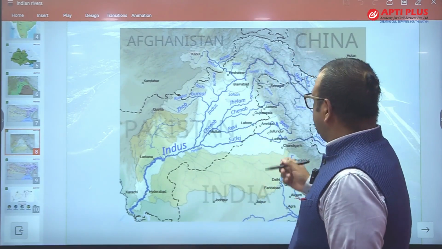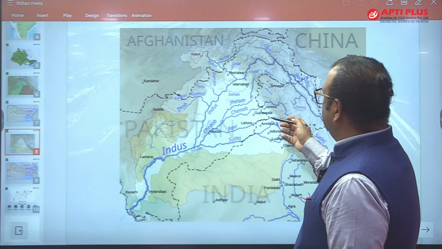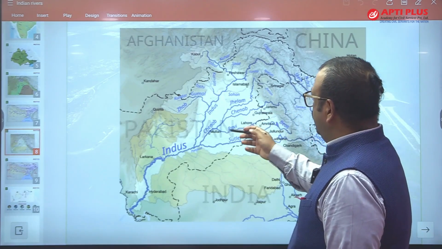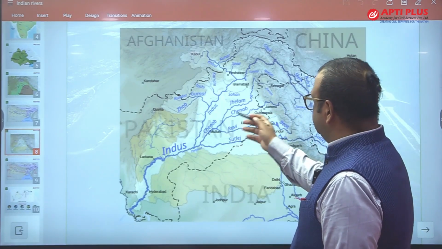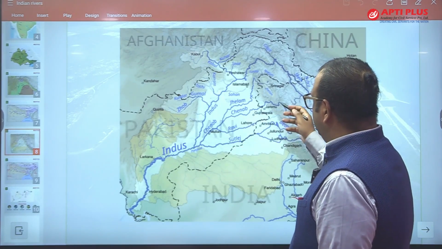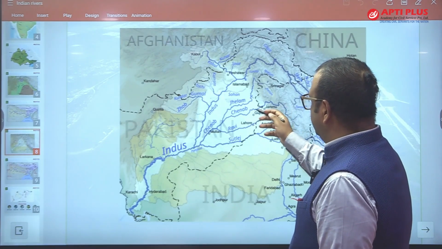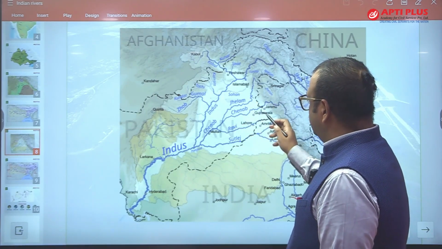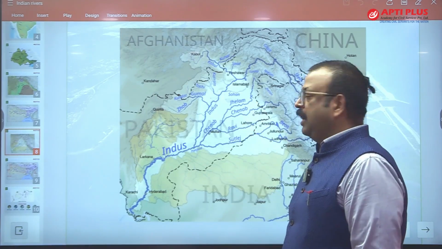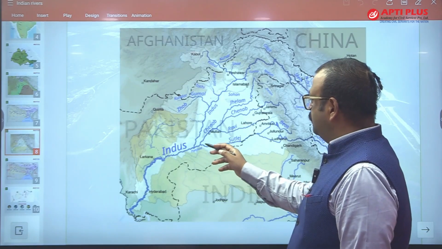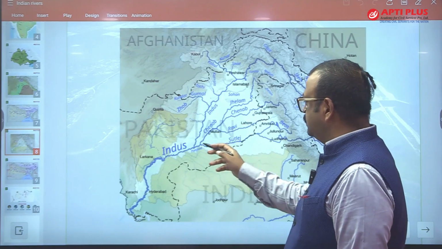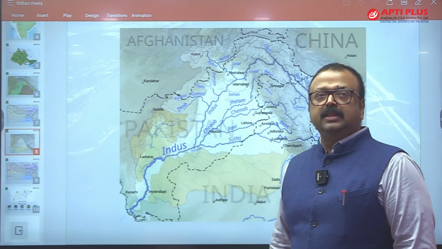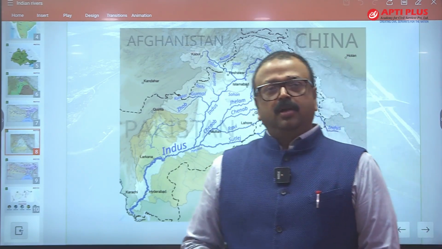Chenab cuts the Shivalik and enters into the Punjab plain, and then the Punjab plain of Pakistan, crossing Jammu and entering into Pakistan, where it takes the water of Jhelum and Ravi. And after that it reaches near Mithankot, takes the water of Satluj and then drains into Indus